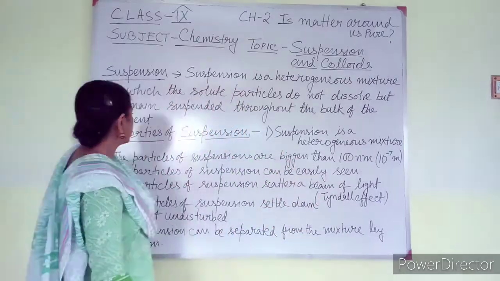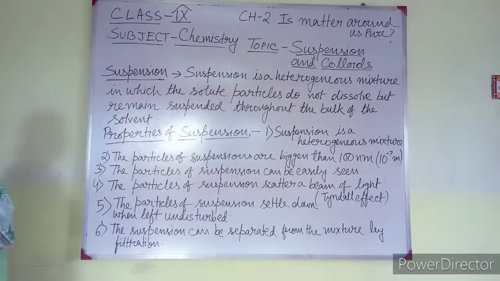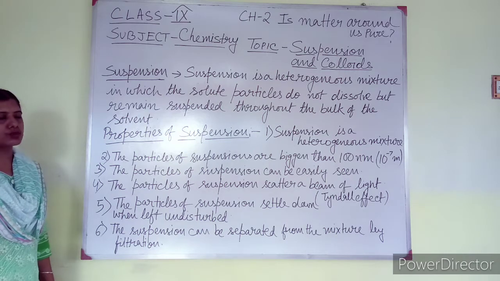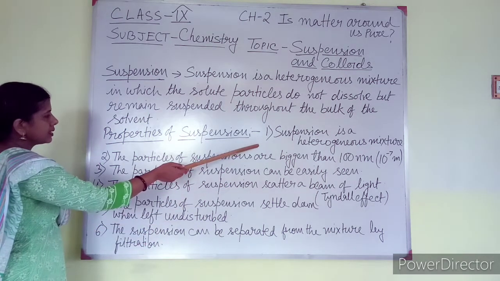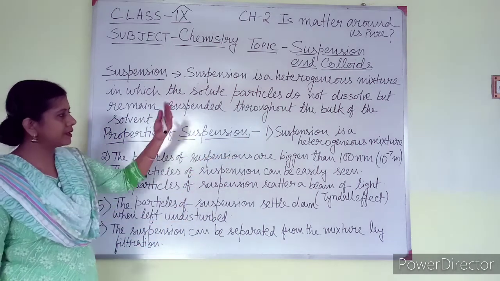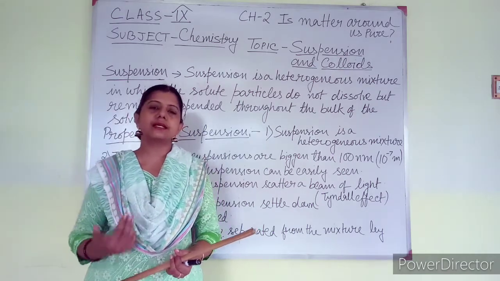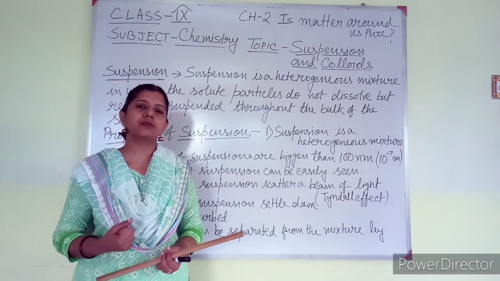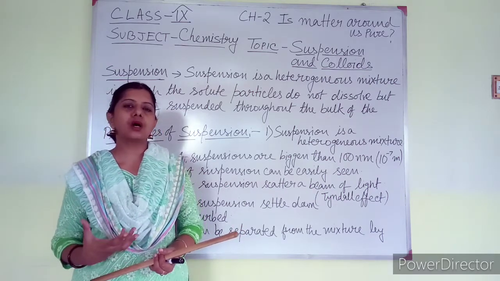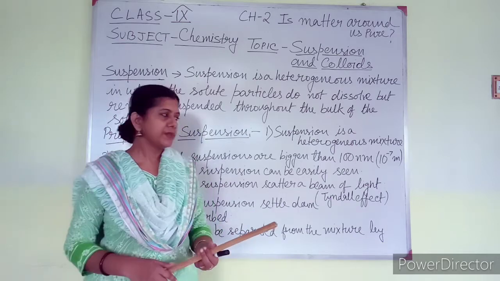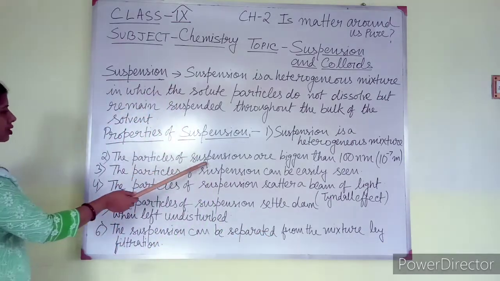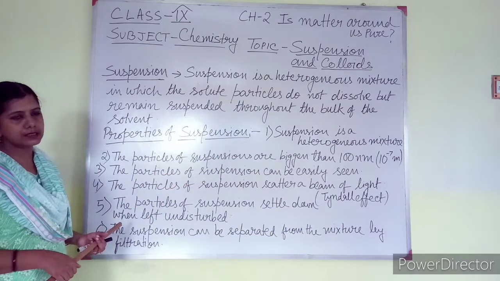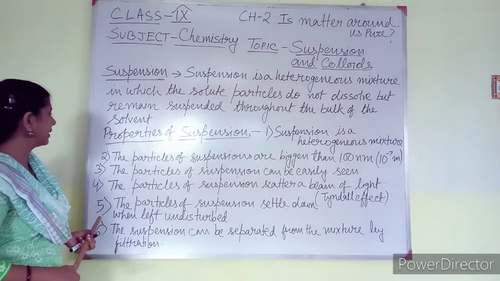Now the properties of suspension I have written here point wise. In your book also these properties are there. I am just going to explain it. Suspension is a heterogeneous mixture. In the definition only it has been written that it is a heterogeneous mixture. Heterogeneous mixture means the composition of the mixture is not the same throughout the bulk of the mixture. Second point, the particles of suspension are bigger than 100 nanometer or 10 to the power minus 7 meter. I have explained it already.